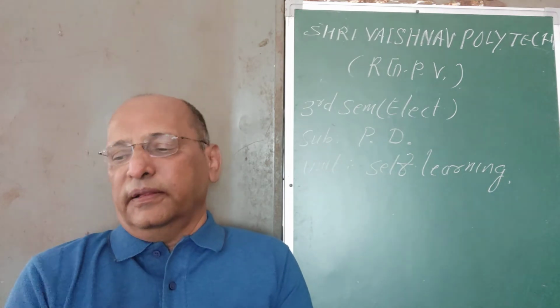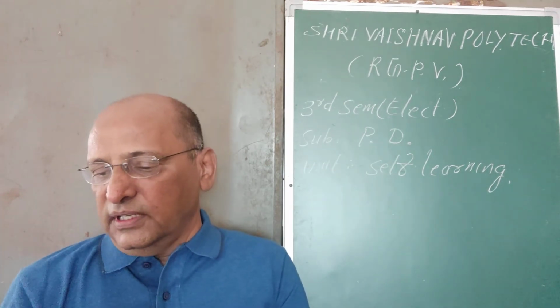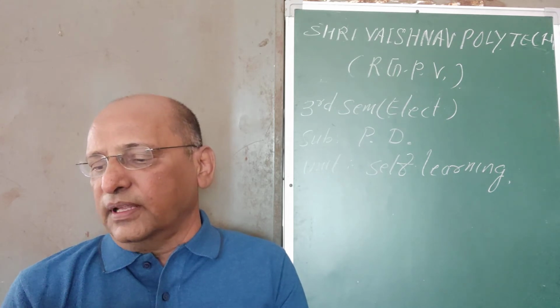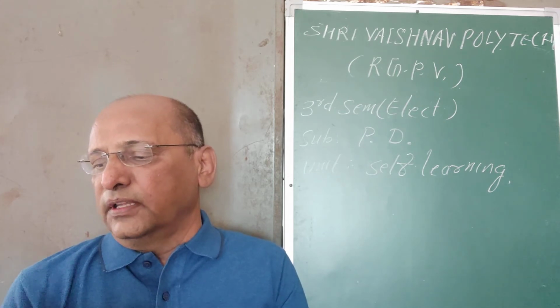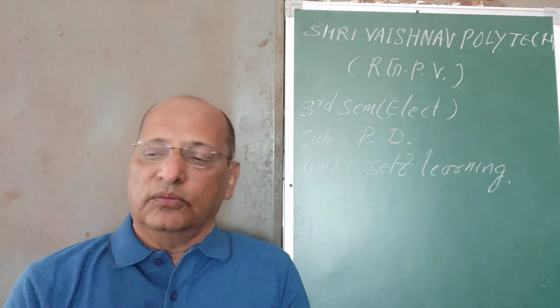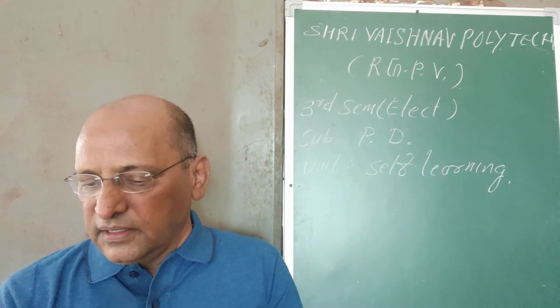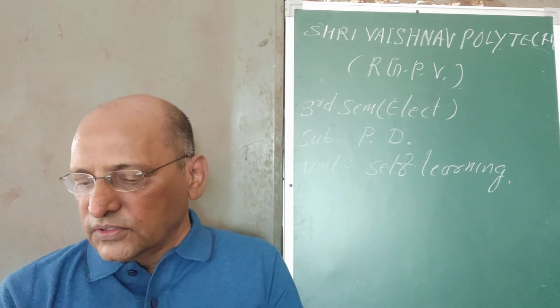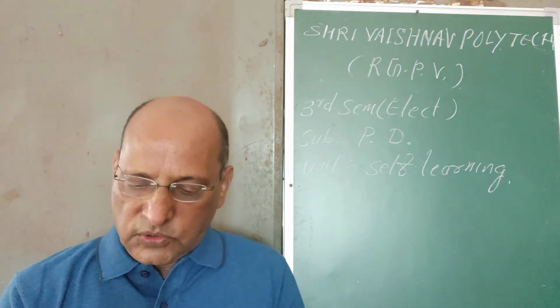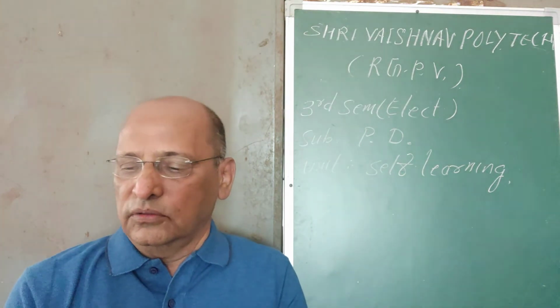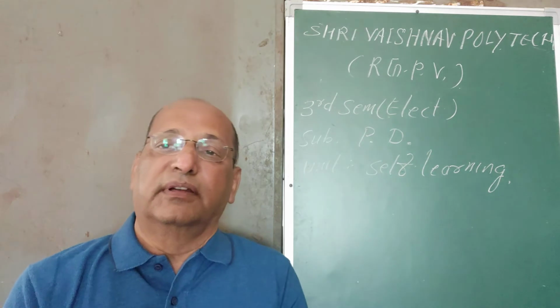So in this unit we learn that the student will be able to identify self-learning needs for completing the given task. This is the first learning outcome: the student will be able to learn by himself for completing the given task.